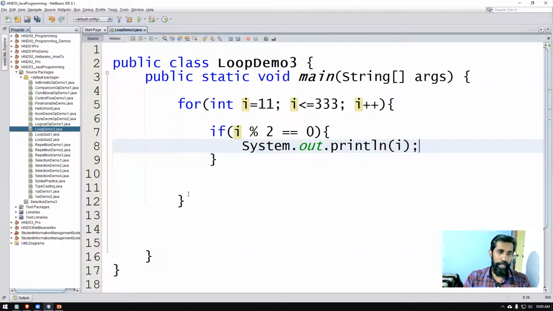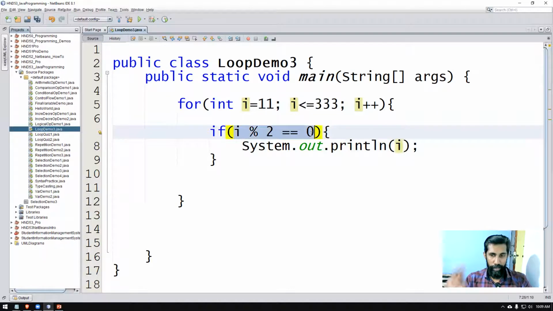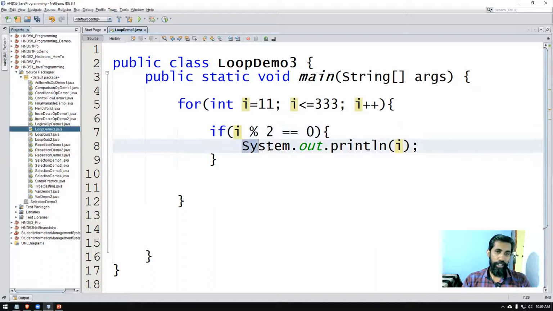Then it goes here and comes up here. I gets incremented by 1. I now becomes 12. Once I becomes 12, 12 is less than or equal to 333. Still the answer is true. Go inside. 12 modulus divided by 2, the remaining value is 0. Yes, this condition is true now because 12 is an even number. So now you can go inside the if condition and print the value of I, which means 12 will be printed on the screen.